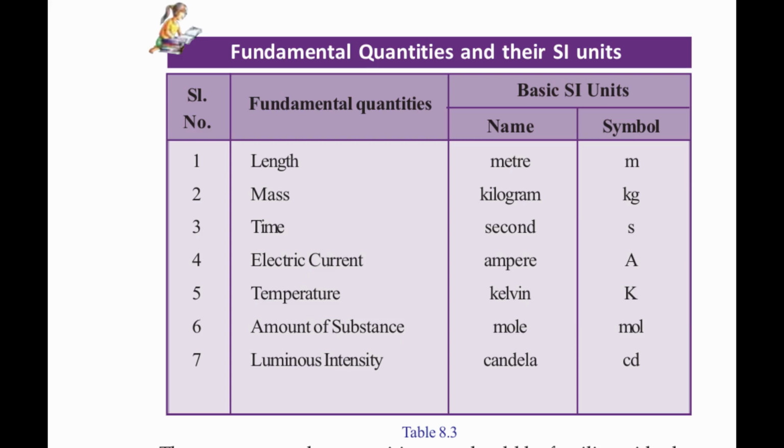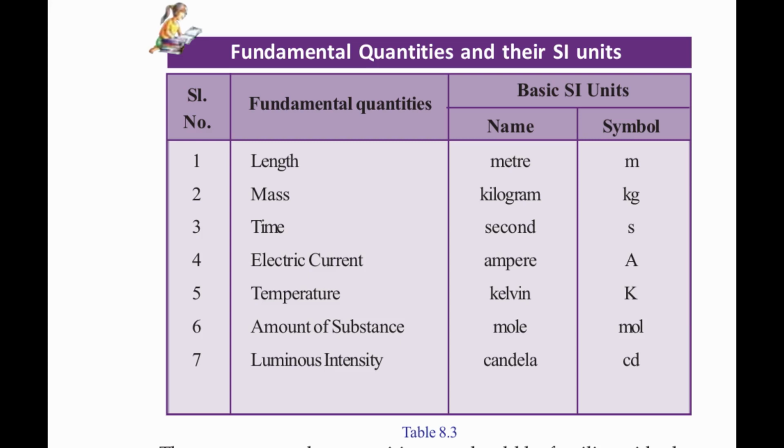It has many units, but we mention here only the fundamental unit, or SI unit. In addition to this, there are other units, but they are not SI units. The SI unit of mass is the kilogram, represented as kg, small letter k, small letter g.